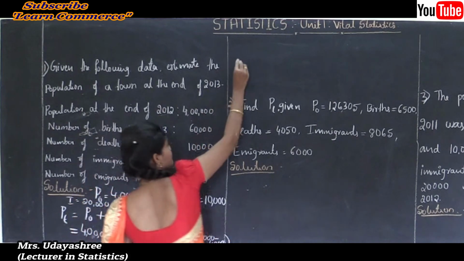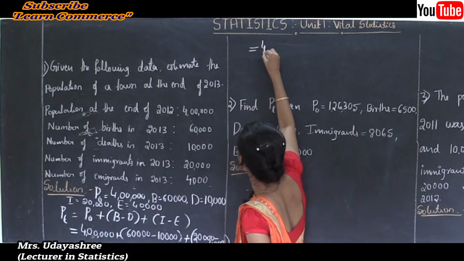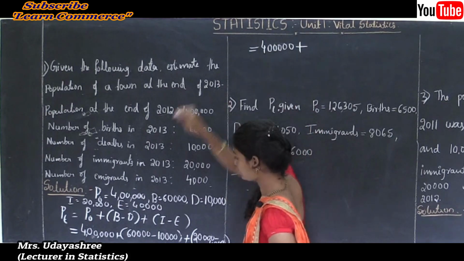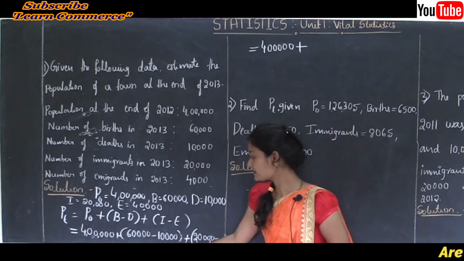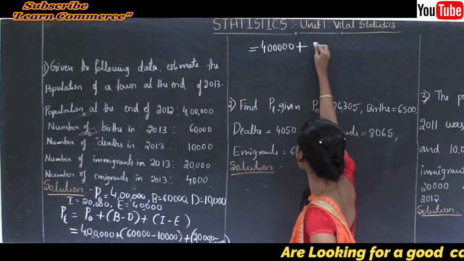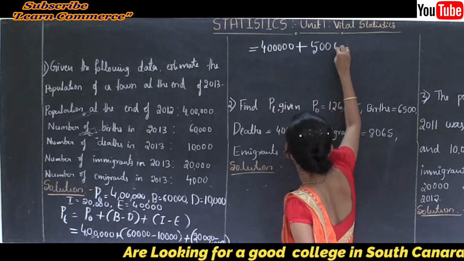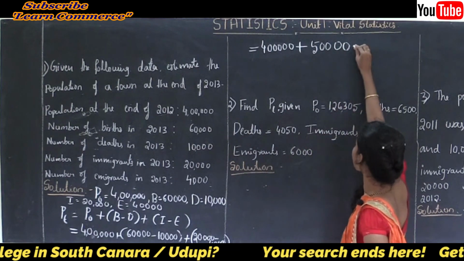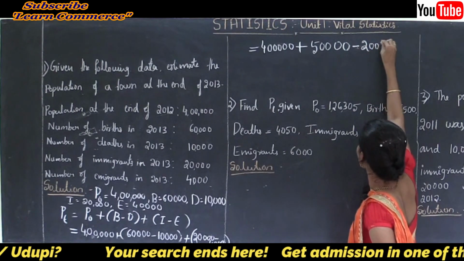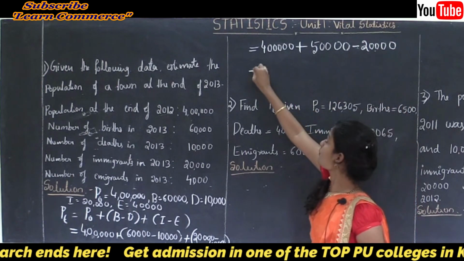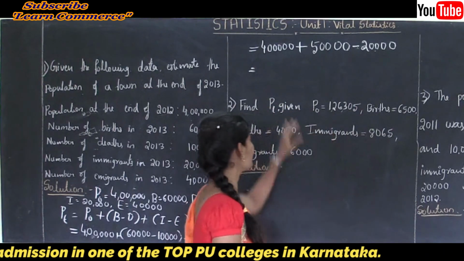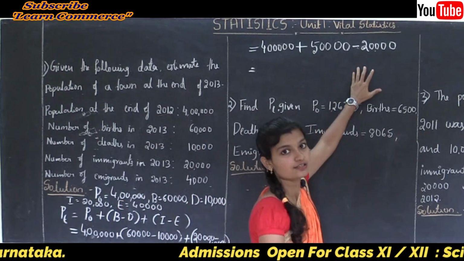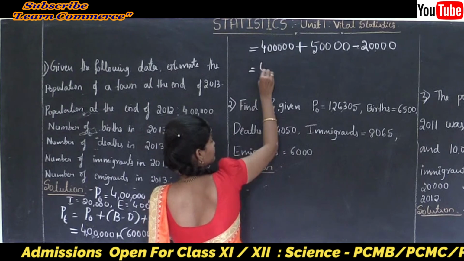Now this is equal to 4 lakh plus, 60,000 minus 10,000, that is 50,000. Next, 20,000 minus 40,000 is minus 20,000. So this is equal to 4 lakh plus 50,000, that is 4 lakh 50,000, minus 20,000. So that is 4 lakh 30,000.